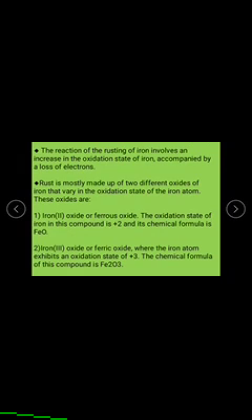Rust is mostly made up of two different oxides of iron that vary in the oxidation state of the iron atom. These oxides are, first, iron(II) oxide or ferrous oxide. The oxidation state of iron in this compound is +2 and its chemical formula is FeO. In the case of ferric oxide, iron(III) oxide, the iron atom exhibits an oxidation state of +3, and the chemical formula of this compound is Fe2O3.